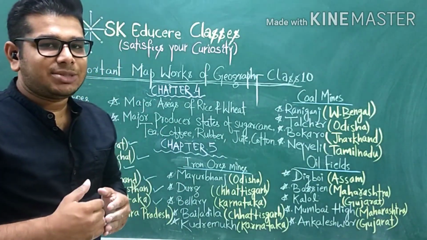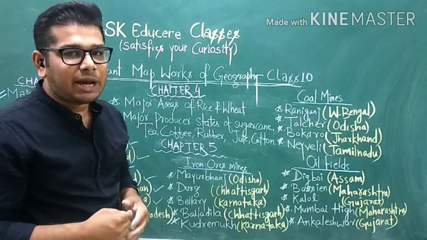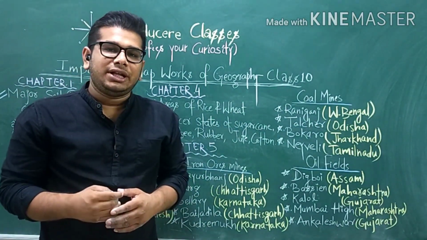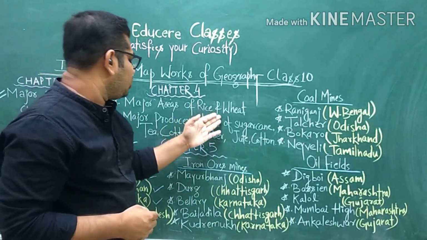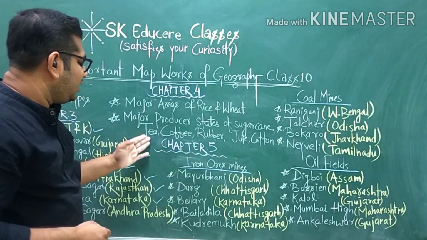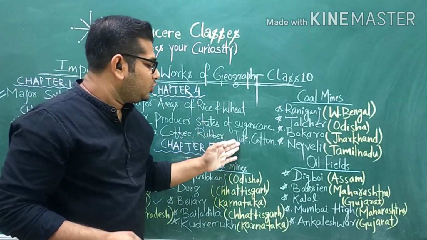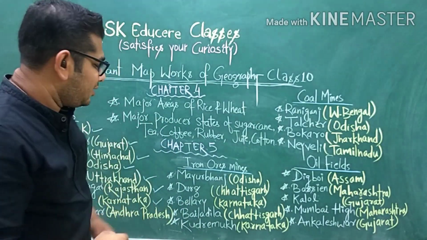These are the major rice producing states, whereas major wheat producing states are Punjab, Haryana, Rajasthan, UP. These are the major wheat producing states. Coming to major producer states of sugarcane, tea, coffee, rubber, jute, cotton can also be asked from the agriculture chapter.